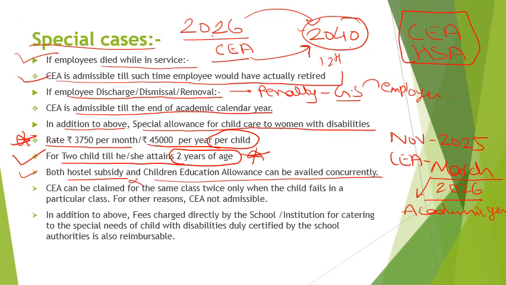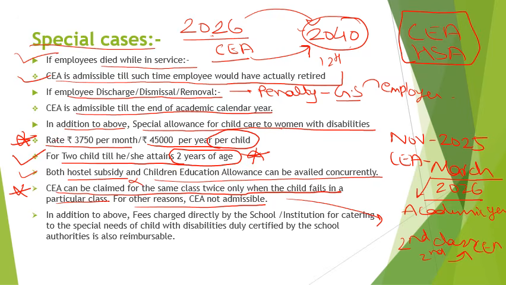Now, another important thing is that CEA can be claimed for the same class twice only when the child fails in that class. For other reasons, CEA is not admissible. What does this mean? Suppose a student is in second class and he fails in second class, then he is eligible for children education allowance.